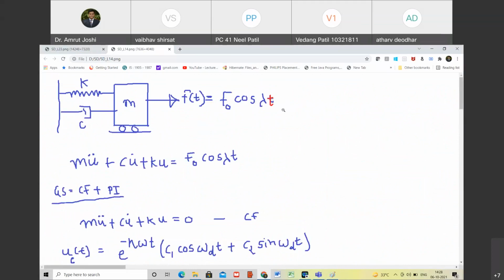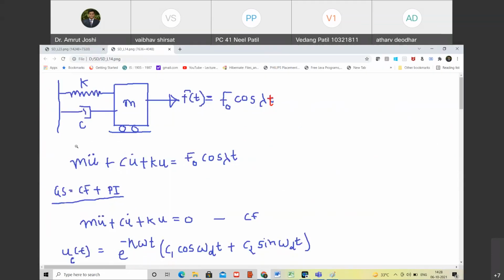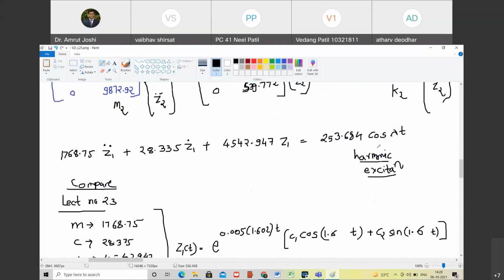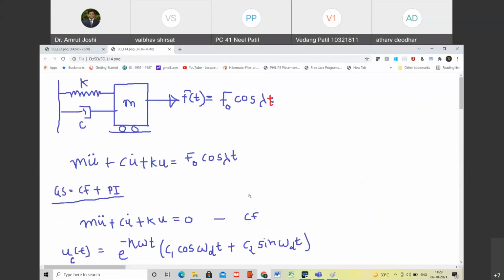Okay, sir. If you refer to lecture number 23, in that we have solved this problem where the single degree of freedom system was subjected to harmonic excitation F0 cos lambda t. F0 is a constant, the coefficient of cos lambda t. In this particular case, for the first equation, F0 is 253.684. Agreed? Yes, got it.